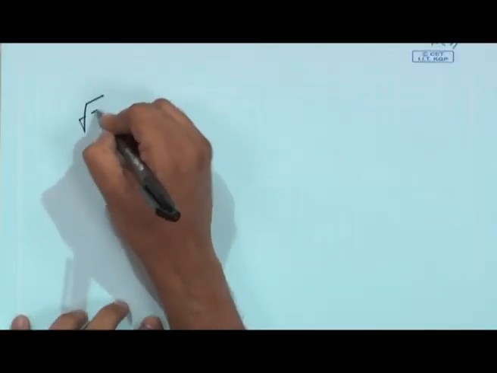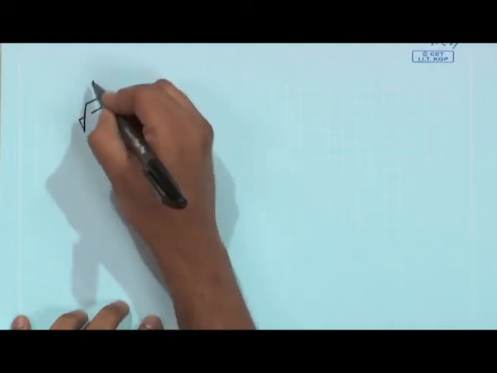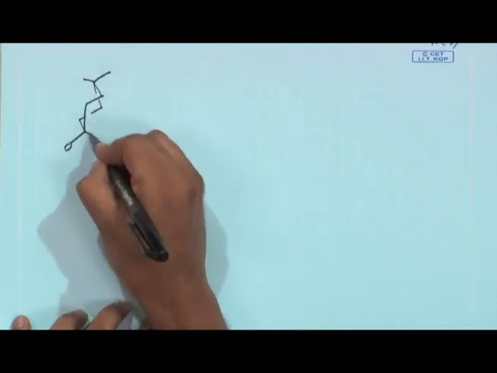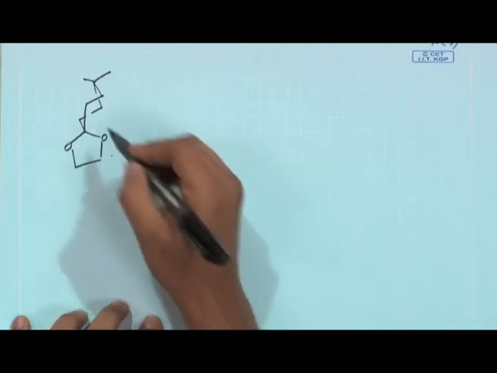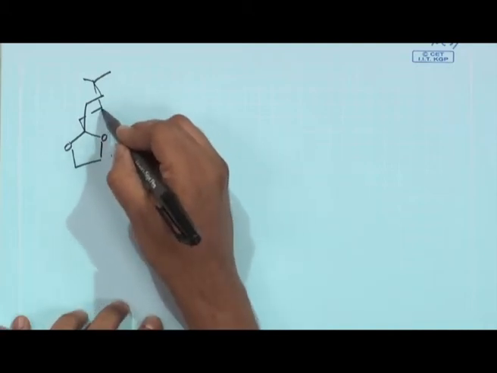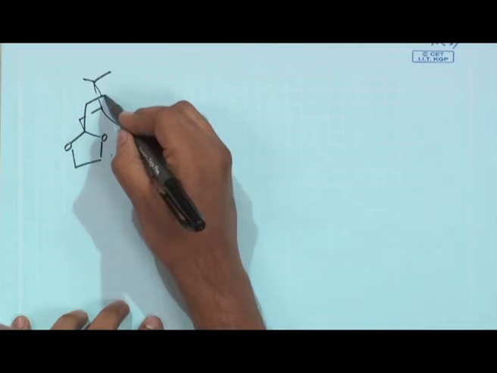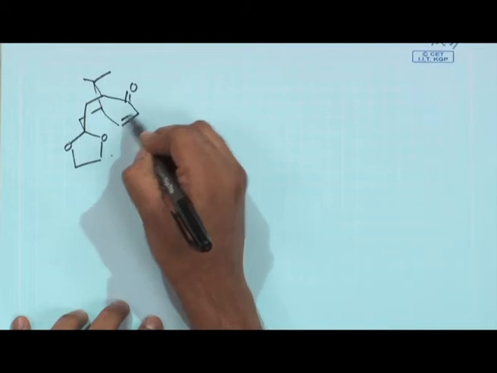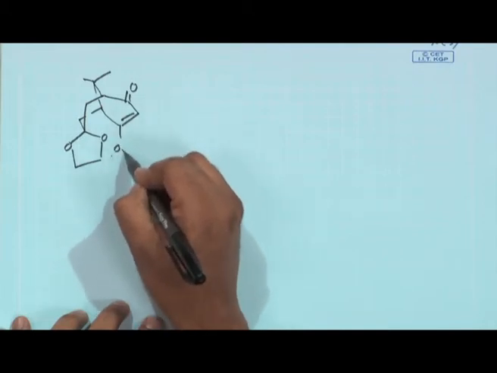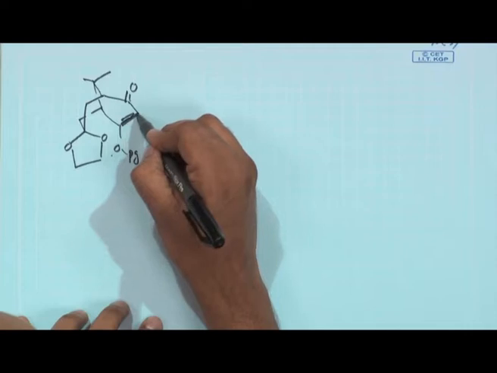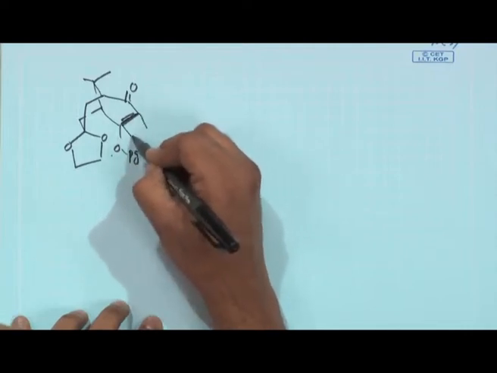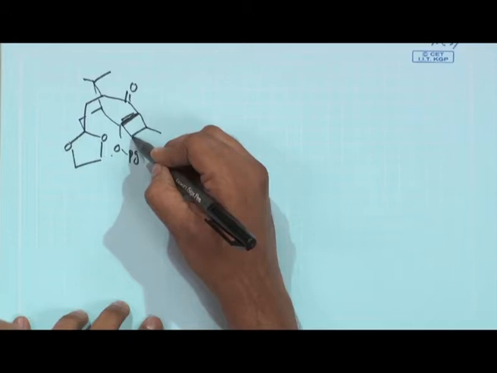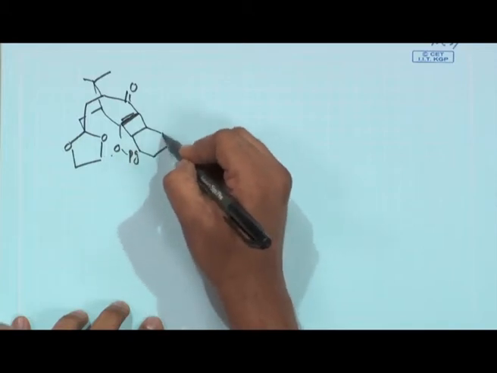So, next we will try to draw the structural part again. Your bridge structure is there, and then you will be having this C double bond O, and this OPG is definitely there, but now this 2+2 reaction will give you a 4 member ring and this 6 member ring is there.